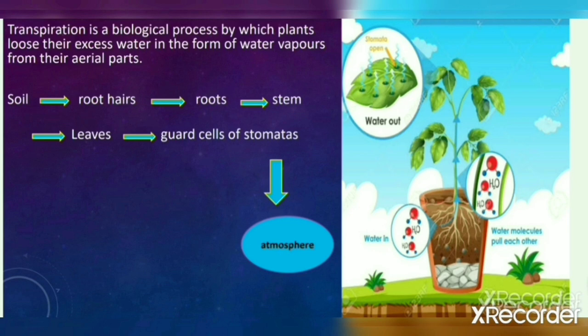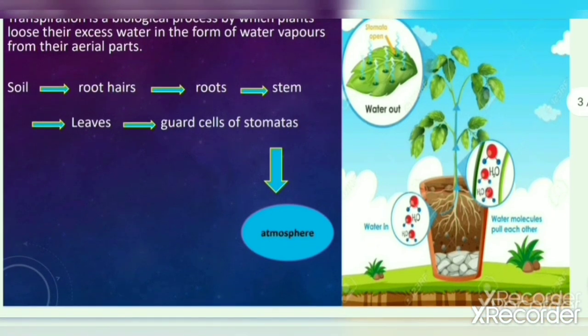First of all, the water is present in the soil. The plant will always absorb the water from the soil. So from the soil the water will come into the root hairs. You can see that if the water is here, from here the water will come into the root hair. From the root hair it will come into the root. From the root, through the xylem tube, the water will come into the stem. From the stem, it will come into the leaves.